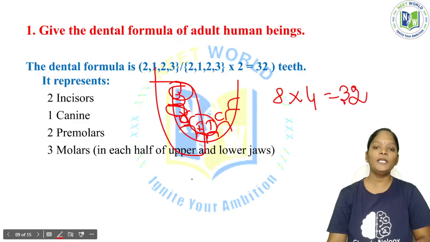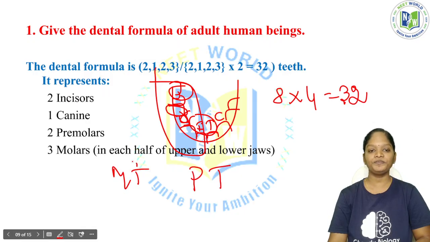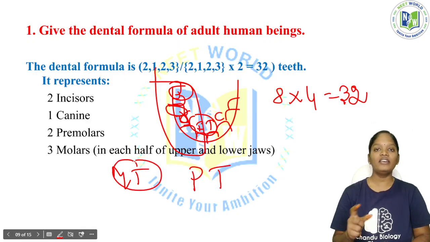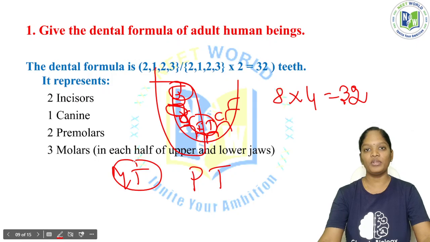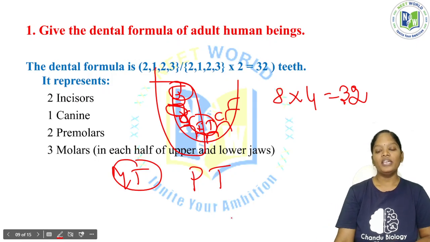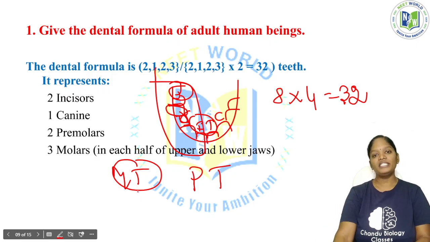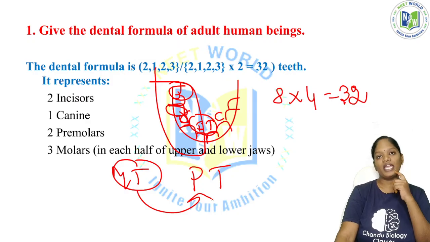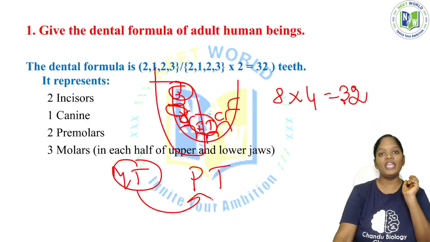Okay, see here, we are having two types of teeth. One is milk teeth and another one is permanent teeth. Milk teeth are the teeth that develop for the first time. After that, all these milk teeth are replaced by permanent teeth, and the permanent teeth have two incisors, one canine, two premolars, and three molars.